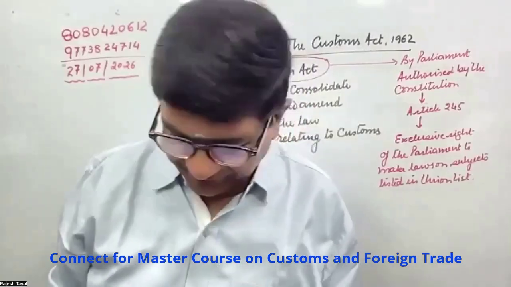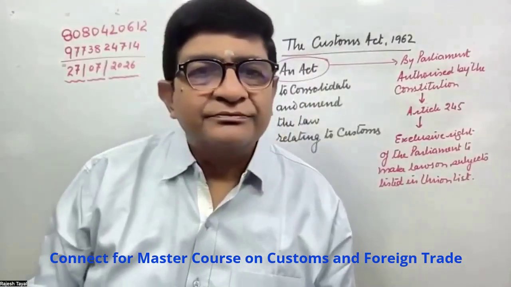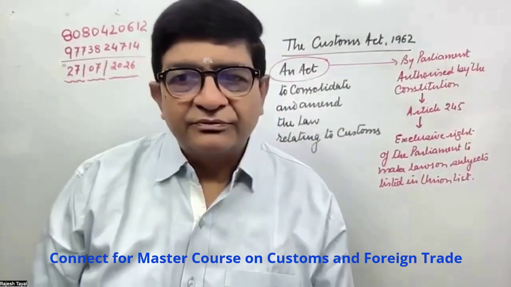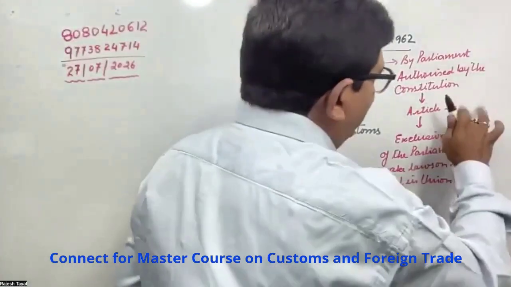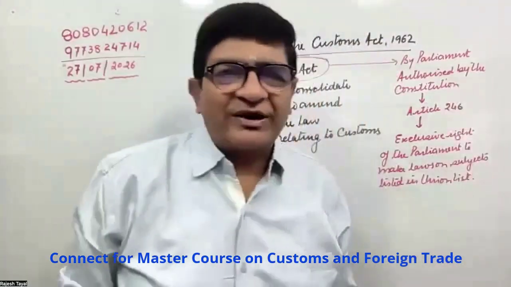Yes, Nilanti. Sir, it's Article 246. Yeah, sir, in the material, it's 246. 246, right? Oh, I'm sorry, I mentioned 245. Sorry, 246. While writing, I mentioned that.